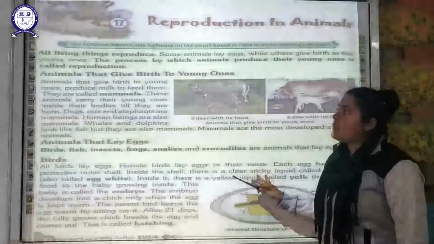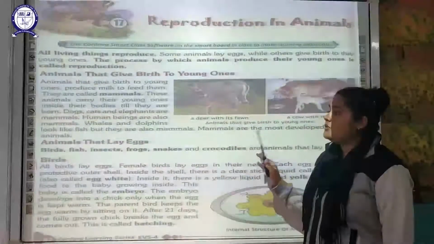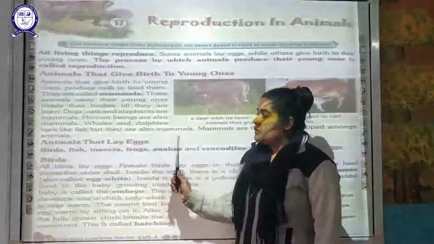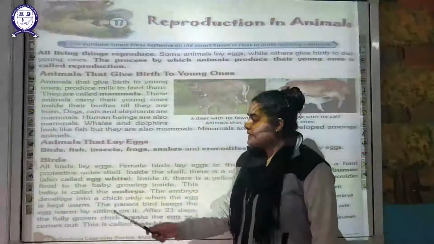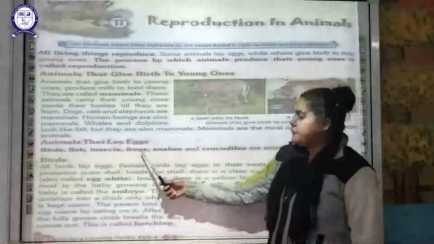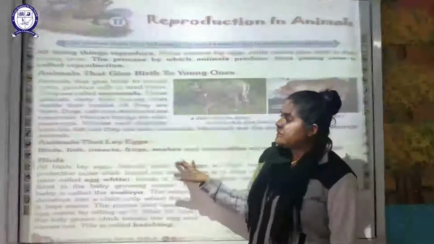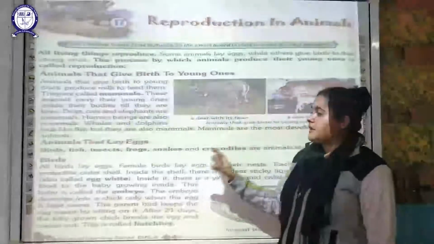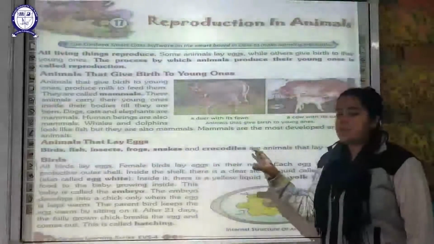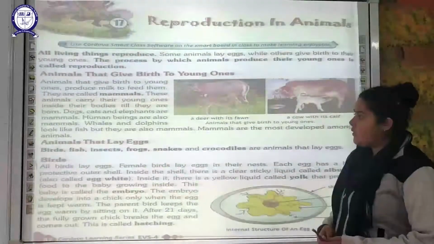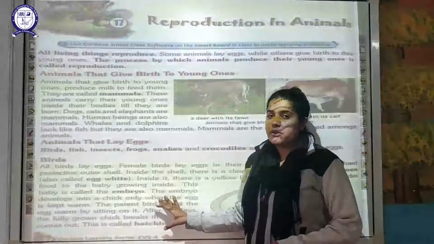Now the second method in which animals or living things reproduce is by laying eggs. Examples are birds, fish and insects. You have seen frogs, snakes and crocodiles. So it includes reptiles also, and it includes birds and fishes. These are the various animals which lay eggs. Now, in this chapter we basically have to discuss those animals which lay eggs.